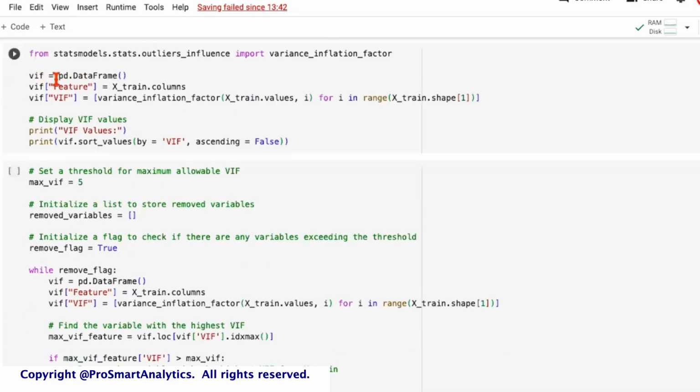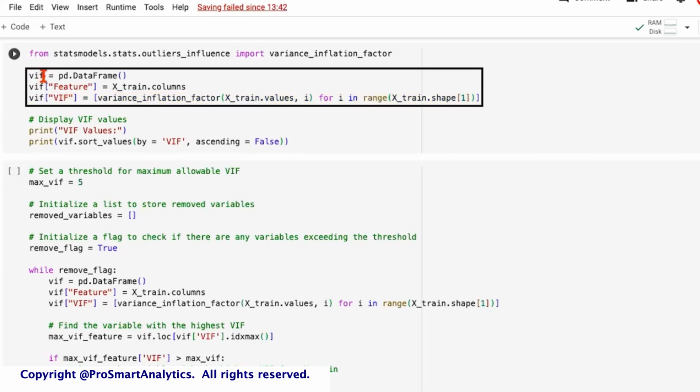First of all, we are defining an empty data frame, which does not have anything to begin with. It's just a pd.DataFrame and nothing inside. Then we are adding a feature to this data frame, which is called feature. It will be the name of the feature. These are the columns that we get from the train set. And we are adding a feature which will capture the VIF value. So this is the name of the data frame, lowercase vif, which has 2 columns, feature and VIF.